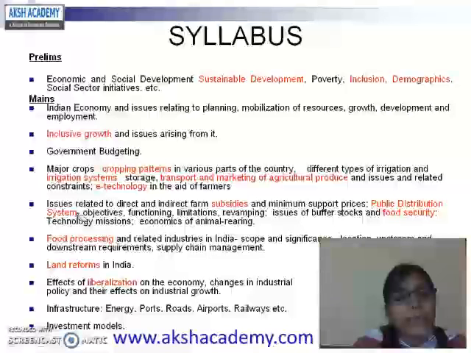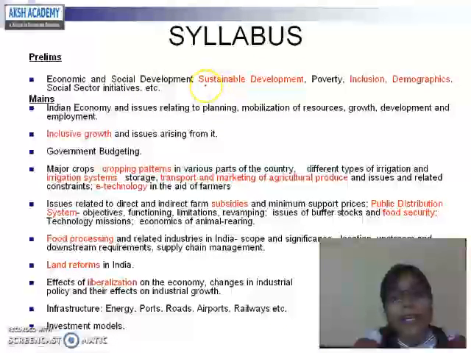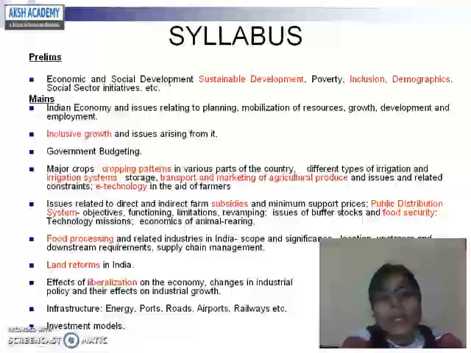And if you are going for the prelims syllabus, you will find the syllabus in a single sentence, and the sentence is economic and social development, where sustainable development, poverty, inclusion, demographics and social sector initiatives etc. are there. So here you will find sustainable development, inclusion and demographics, as sustainable development and inclusion is also a theme of your 12th Five-Year Plan. So this becomes obviously important. So focus on sustainable development, inclusion and demographics, as demographic dividend is also in the news this time.